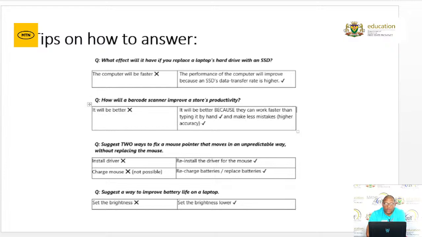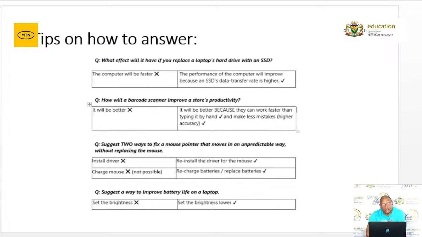The correct way of answering the question will be: it will be better because they can work faster than typing it by hand and make fewer mistakes, so there will be high accuracy. If the learner just indicates it will be better, then the learner won't get the mark. It will be better because they can work faster than typing it by hand and make fewer mistakes, and that will actually mean higher accuracy.